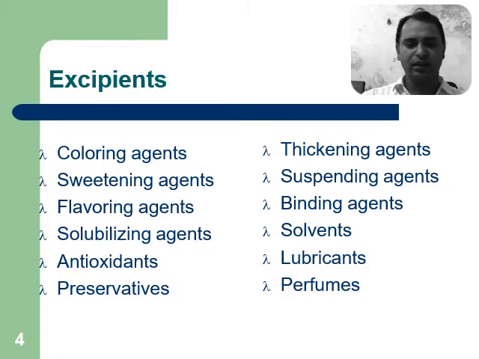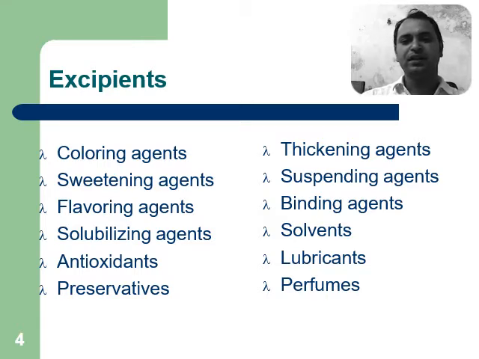Antioxidants also act as a preservative, or these are chemical entities which basically inhibit the path of oxidation which ultimately leads to degradation of a particular drug or API. Thickening agents, like in case of emulsion or suspension, are generally used to provide adequate viscosity so that the API, either solid or liquid form, is uniformly dispersed within a given formulation, for example, emulsion and suspension.